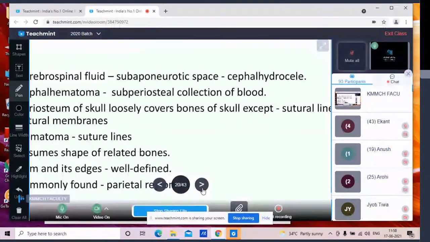Now coming to another part, that is the cephalohydrocele. Here the hydrocele is concerned with the cerebrospinal fluid. The accumulation of CSF in the subaponeurotic space is called cephalohydrocele. Then we have seen cephalohematoma: a subperiosteal collection of blood is called cephalohematoma.